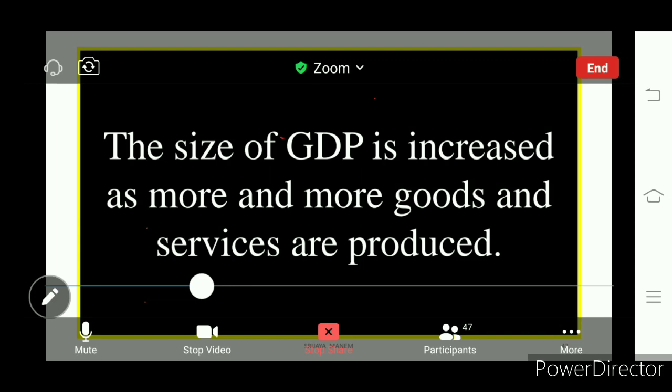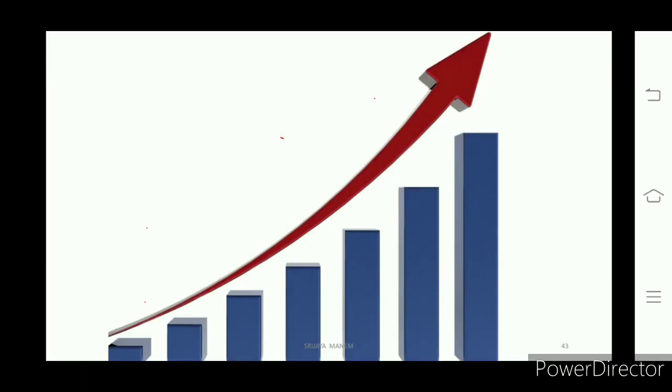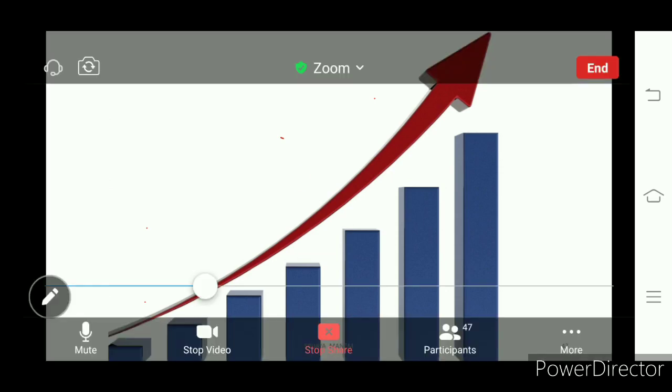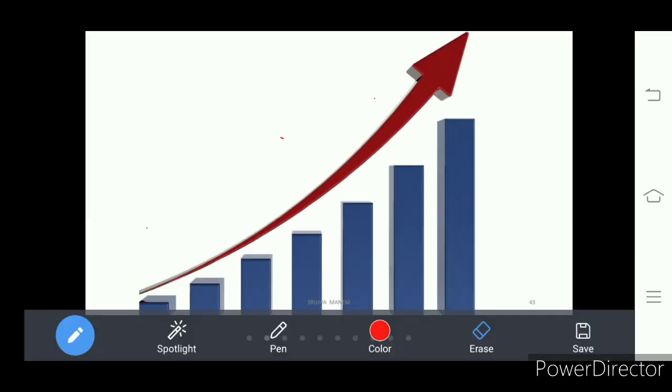Let us see which sector is contributing to increasing the GDP. What do you see here? It is a slide showing the increment in the GDP. In one year, how is the GDP? Look at here. All these bars are shown. This is one year, second year, third year, fourth year, fifth, sixth, seventh.